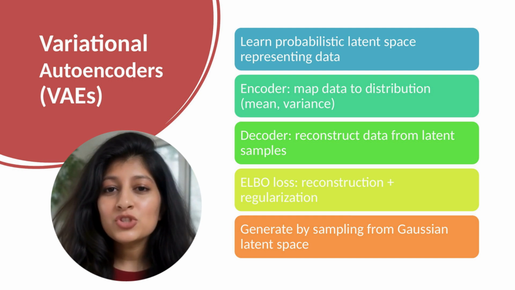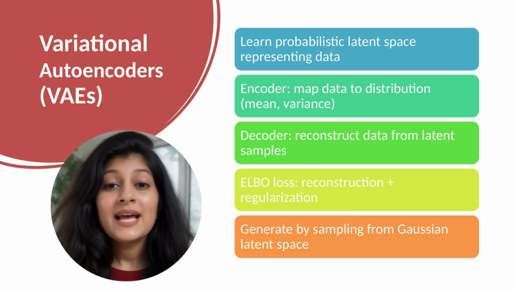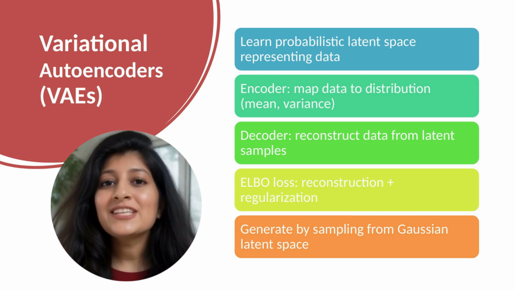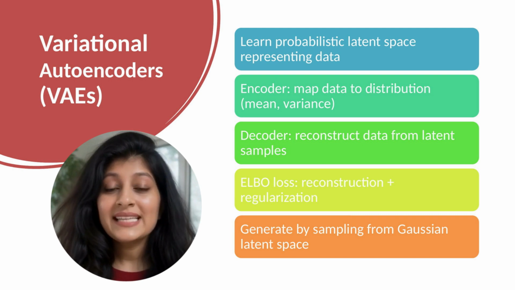This balance is crucial. Pure reconstruction creates disconnected data-specific regions in latent space. Pure regularization doesn't reconstruct well. The balance gives a latent space that's both useful for reconstruction and well-behaved for generation. To generate new samples, sample from the Gaussian latent space and pass through the decoder. Unlike GANs, training is stable and deterministic. But generated images are typically blurrier. But VAEs are more reliable for many applications. They also enable interpolation, blending between two data points through latent space.